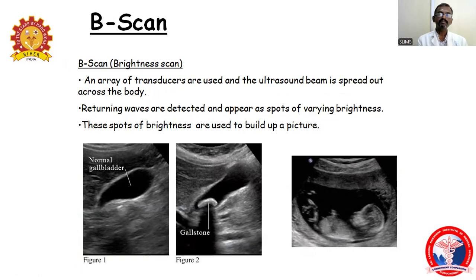So B scan is nothing but a brightness scan. An array of transducers is used and the ultrasound beam is spread out across the body. The returning waves are detected and appear as spots of varying brightness. Depending upon the contrast adjustment, we can identify the pictures. These spots are called brightness spots. That is built up as a picture.